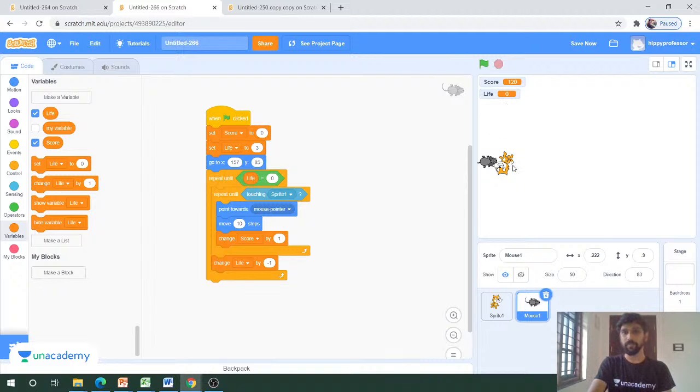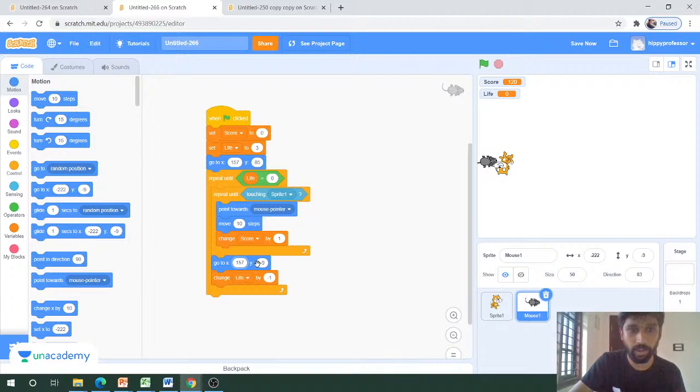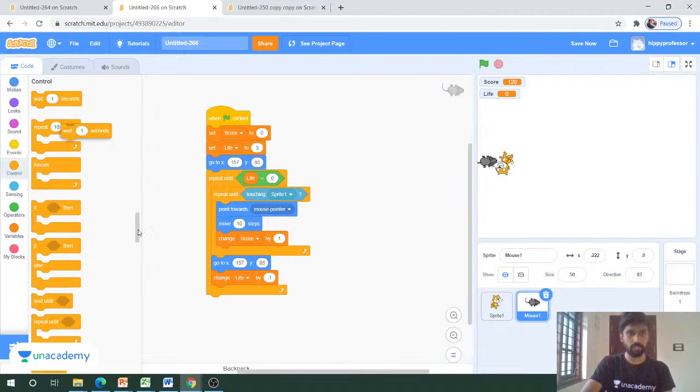The issue is that it will not go to the initial location. So we'll set that one first. Towards the end, this is the end of the first one, so we'll put a motion block. I will drag this one and change the values to 157 and 85. Okay, and I will set a time span also, a time span of 1 second, so it will go to this position. And put the wait for 1 second here.